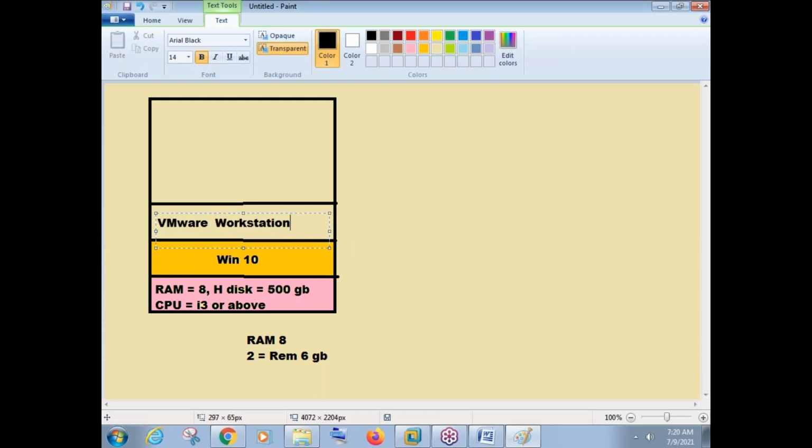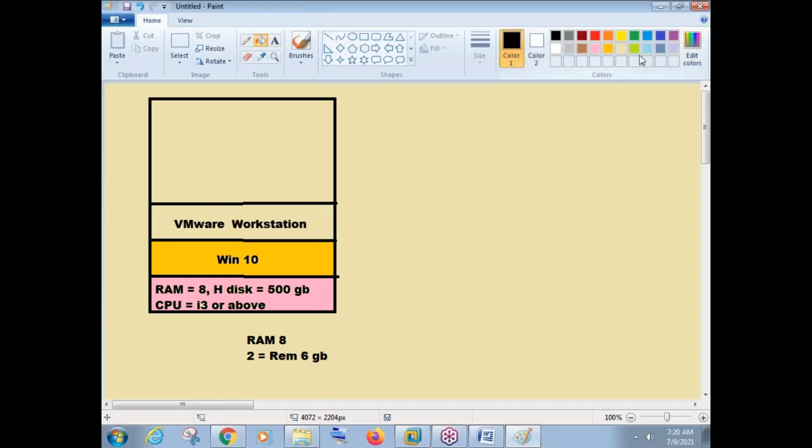VMware Workstation. There are some versions here, version 14, 15, 16. Whichever version you want to use, you can use that version. So we need to go with VMware Workstation here. Okay. So once we install VMware Workstation here, friends, now we need to create our virtual machines. We need 2 virtual machines here. To do all practicals, we need minimum 2 virtual machines. One machine is for server and the other machine is for client.